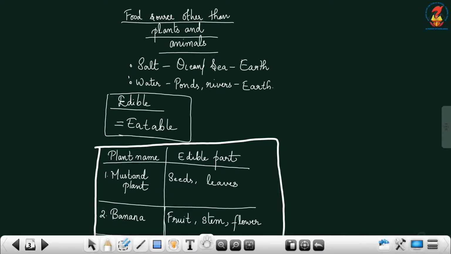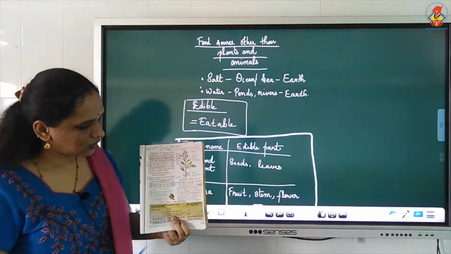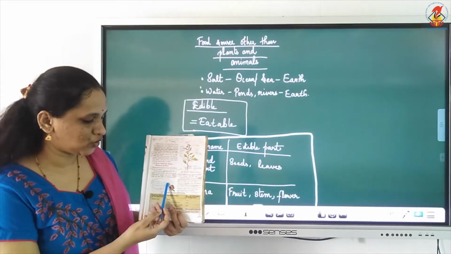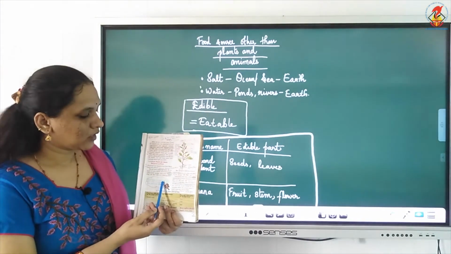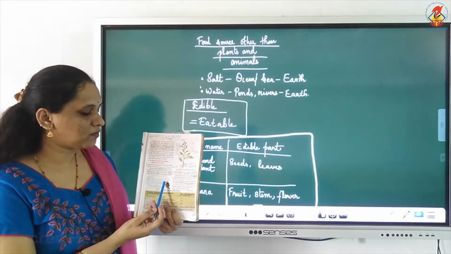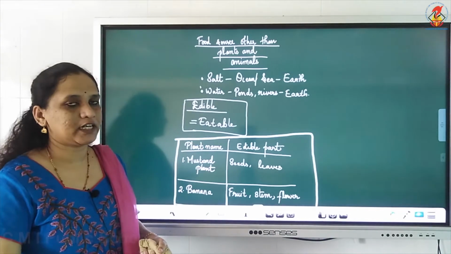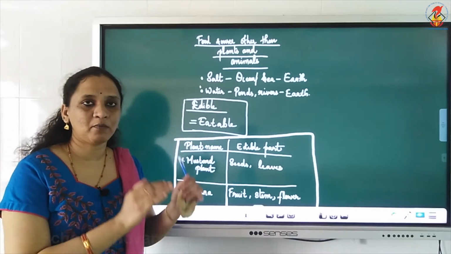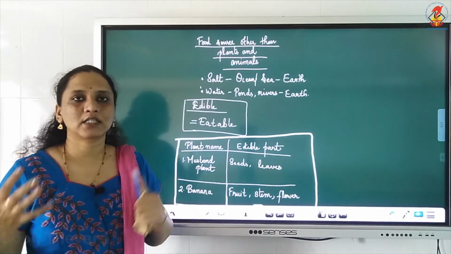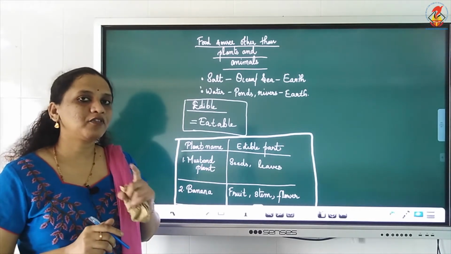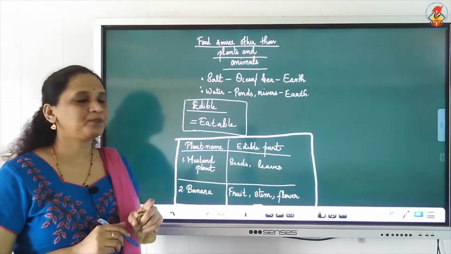Now, under this you can see here, Paheli is asking a question. What is that? Paheli wants to know if any of our food comes from sources other than plants and animals. Last class we studied, we get some food from plants, some food from animals. So she is asking if there is any other source.